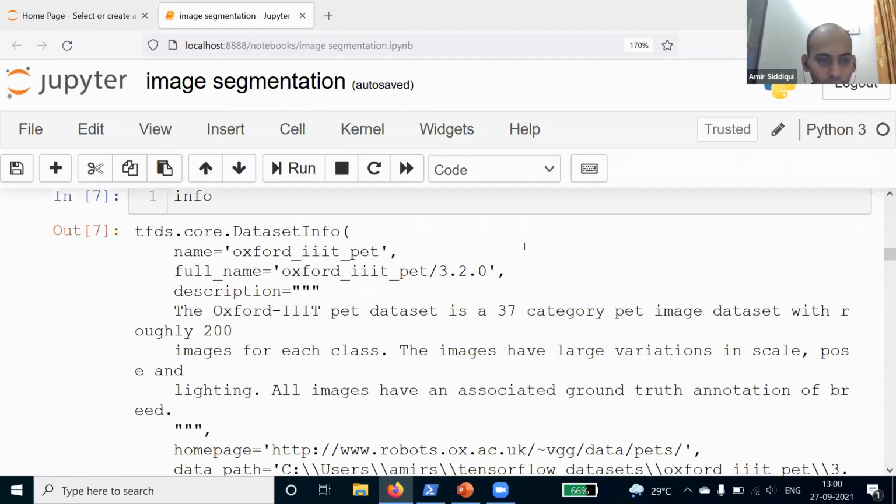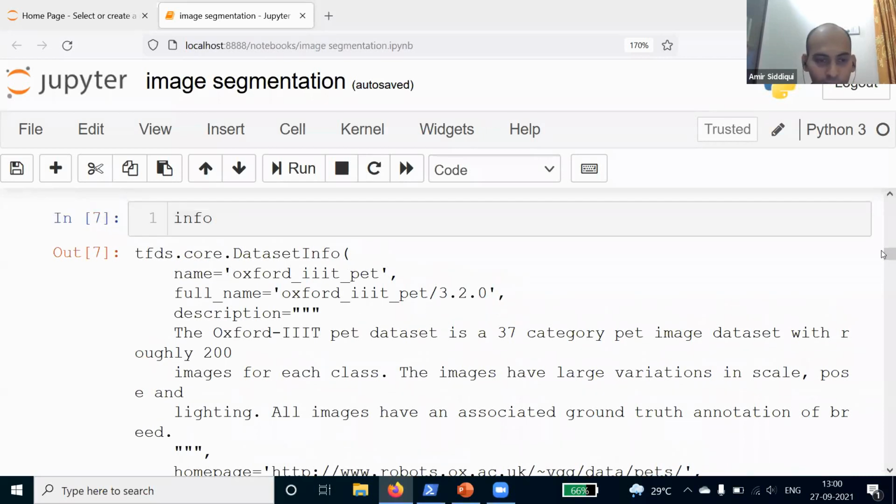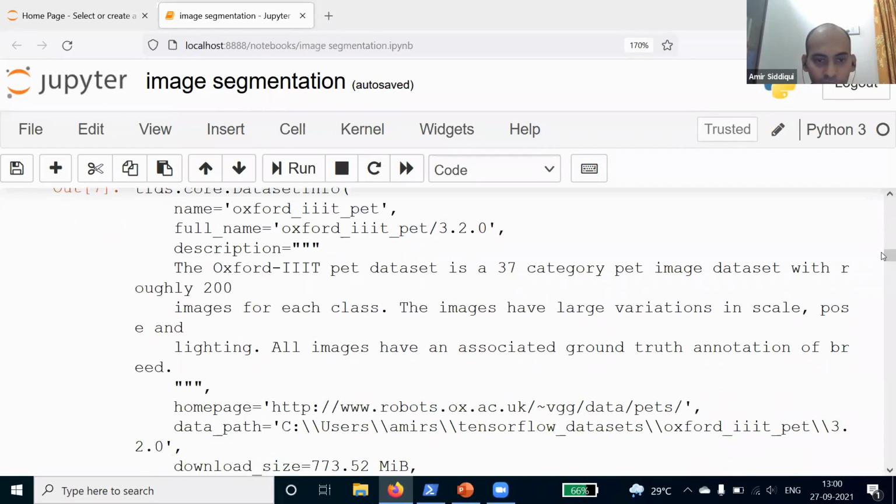To get more information, you type info. You will get all the information about this dataset. So we have this dataset from the Oxford PET dataset, and it has 37 category pet images.